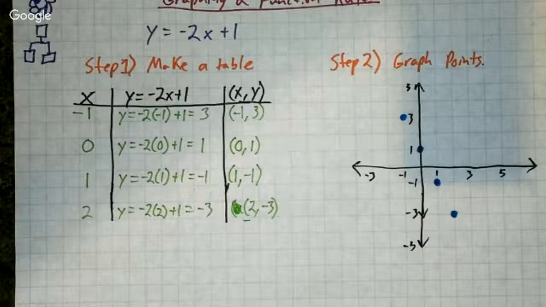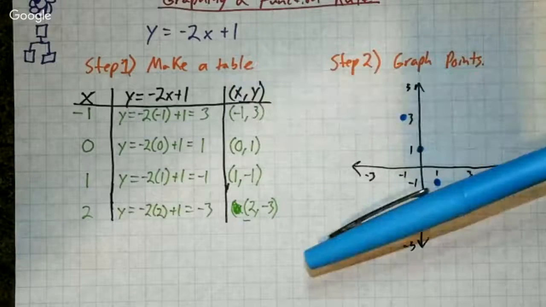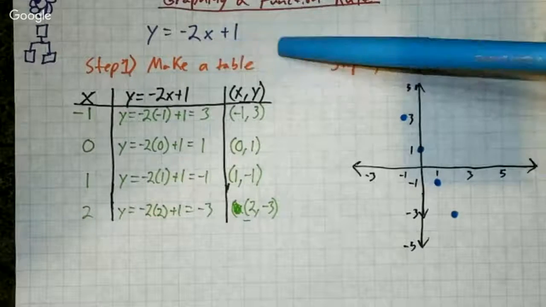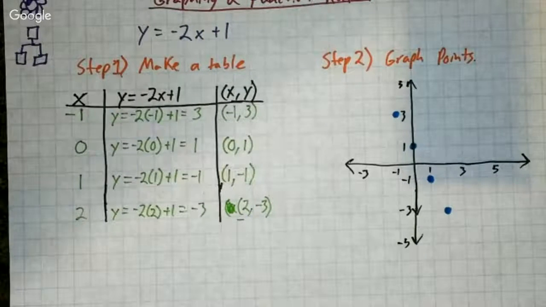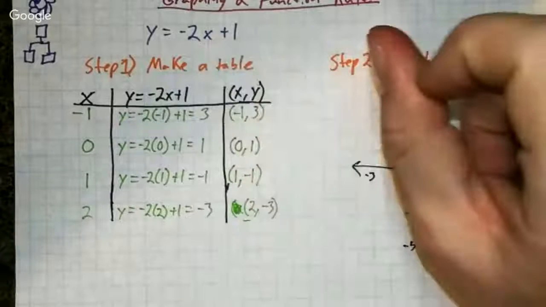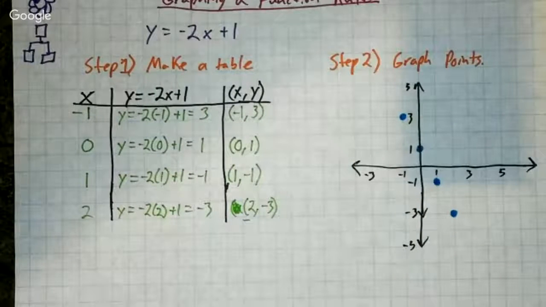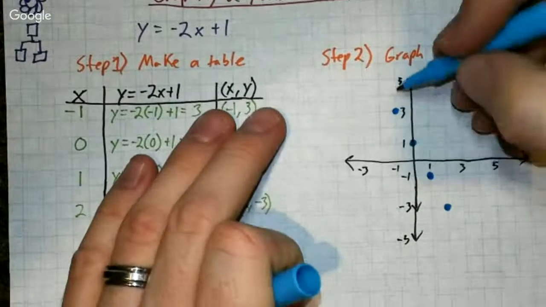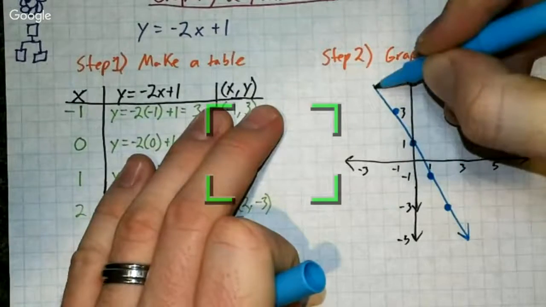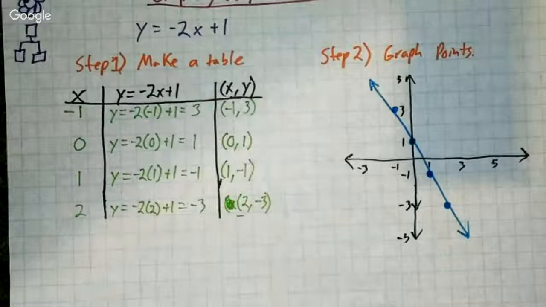Is this going to be discrete or continuous? We don't really need to worry about that yet because we haven't quite gotten to it yet. But since this is an equation, it's going to be continuous. We're not talking about the real world yet. We don't know. Any number can go in here. Any number can fit into y. Any number can fit into x as long as it's equal. So this is going to be continuous, meaning all of these points will be, oh, it's supposed to be straight, but they will be connected as a continuous graph.